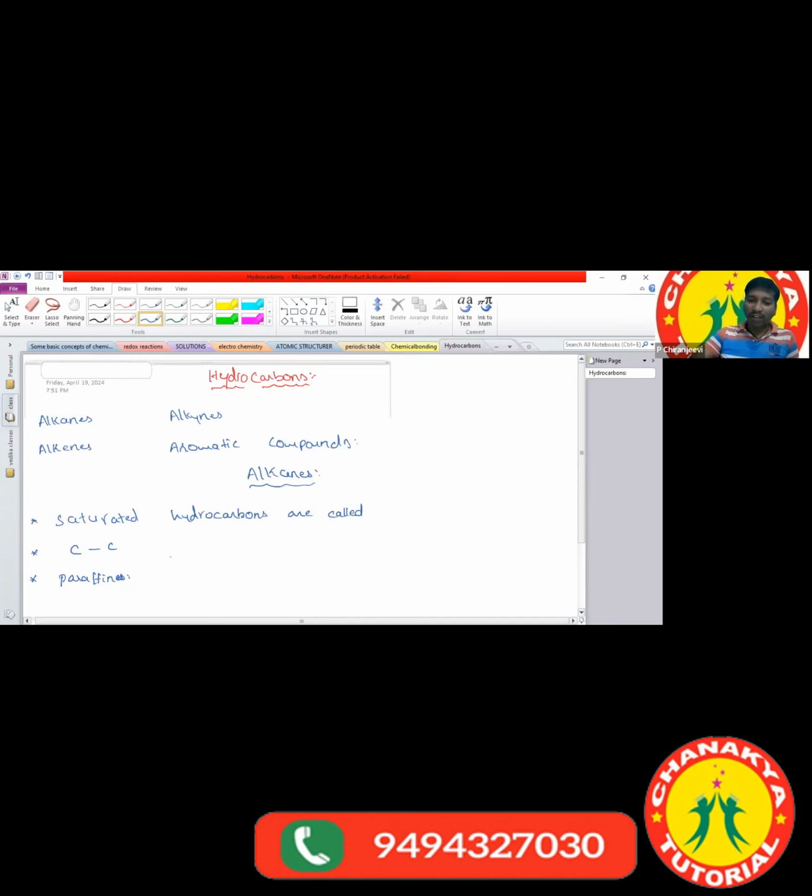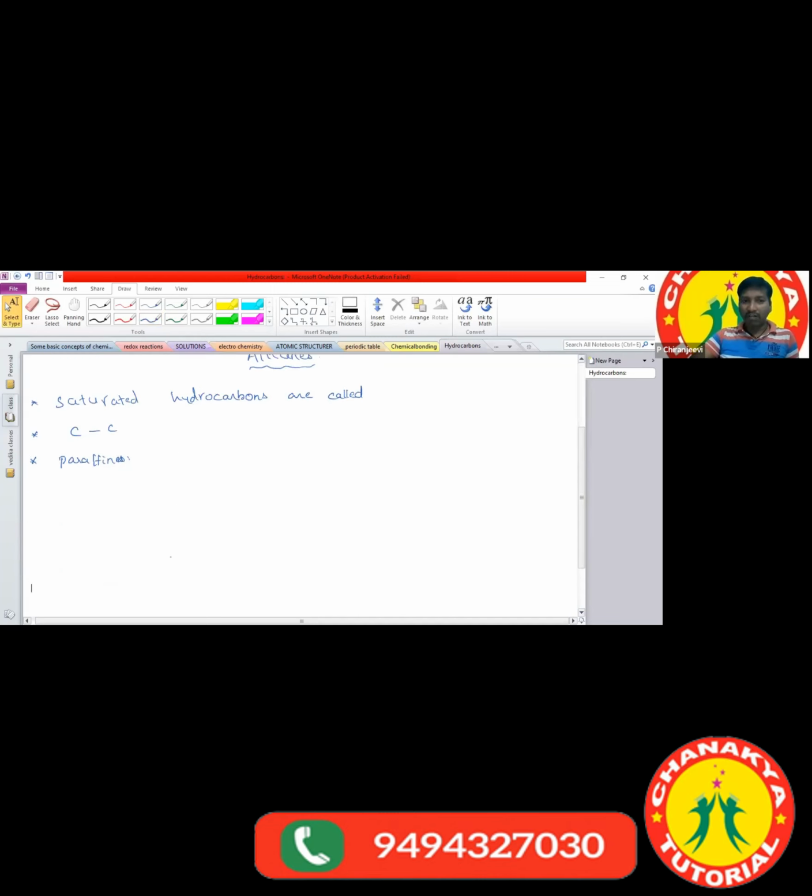What is the general formula of the alkanes? The general formula of alkanes is CnH2n+2. What is the simplest molecule of the alkanes? CH4, which we call methane.